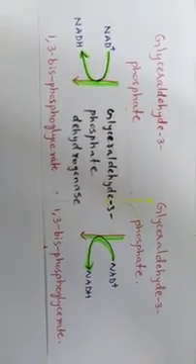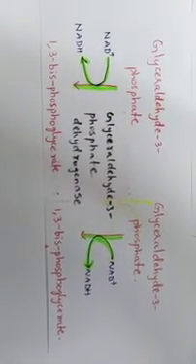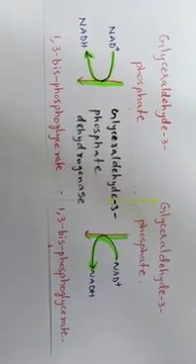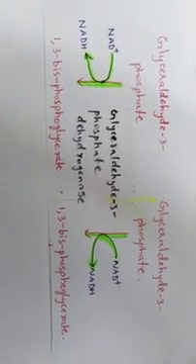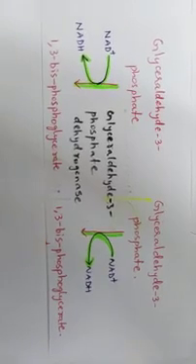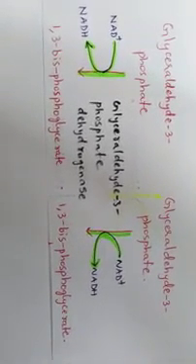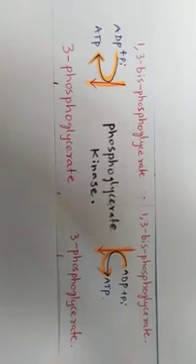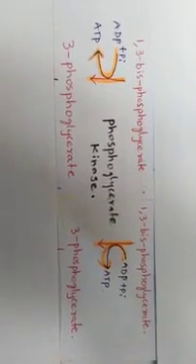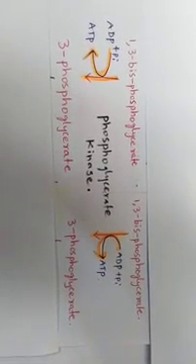The sixth step in the glycolysis is oxidation. Glyceraldehyde 3-phosphate formed in the last reaction is converted into 1,3 bisphosphoglycerate in the presence of glyceraldehyde 3-phosphate dehydrogenase. Here 2 moles of NAD plus is converted into NADH plus H plus and 2 moles of 1,3 bisphosphoglycerate are formed. Hence, the reaction is termed as oxidation.